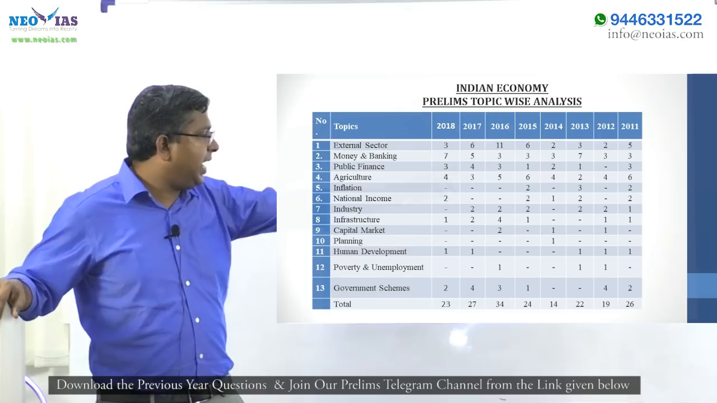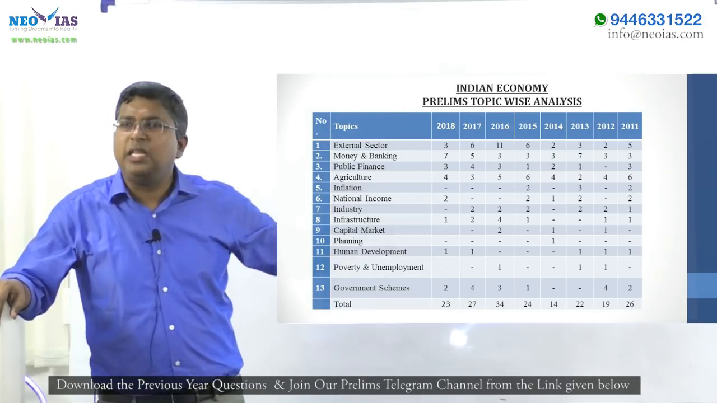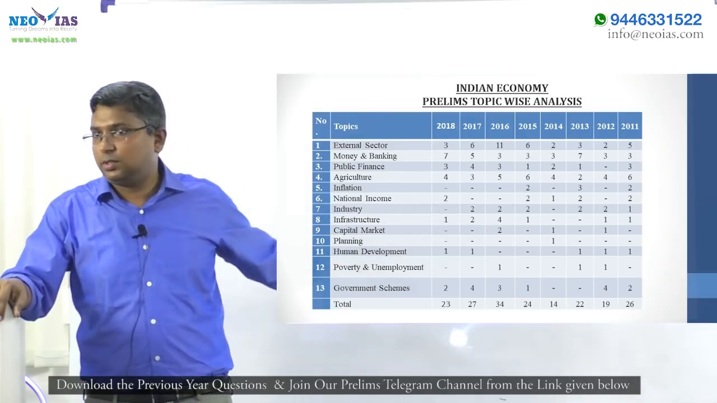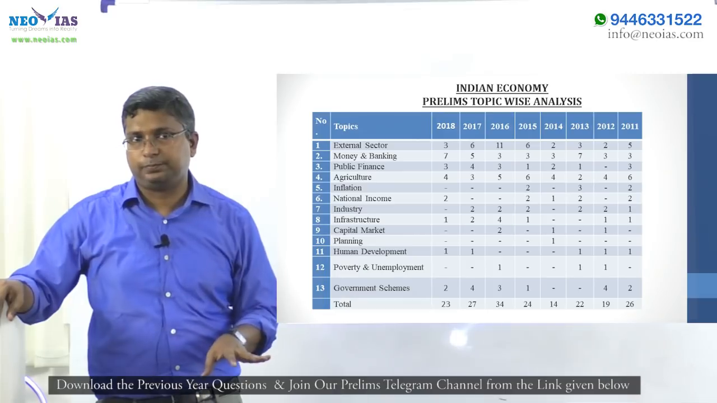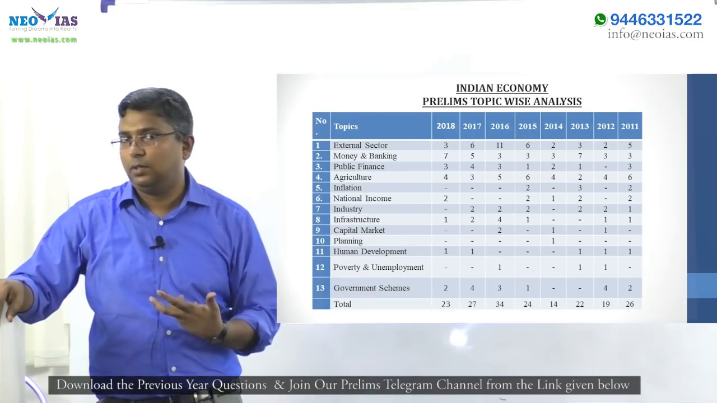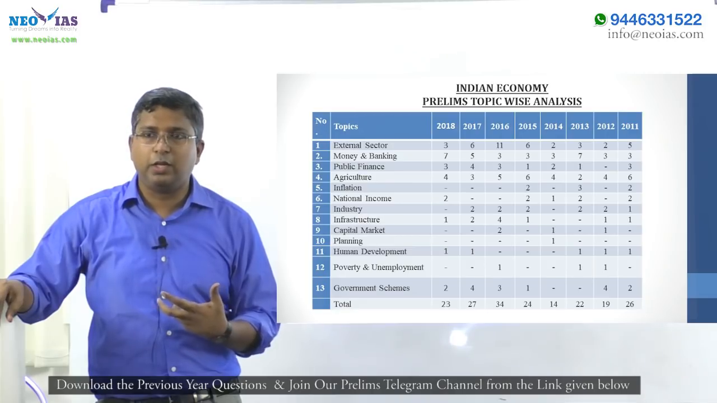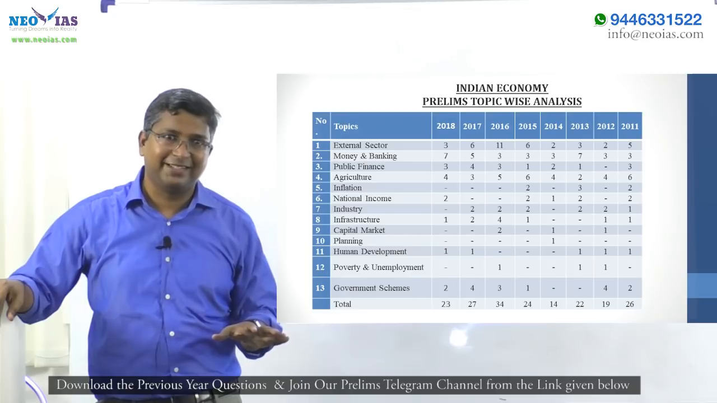So on an average, you will get a minimum of 20 to 22 questions from economy, whatever happens. So you know the relevance of Indian economy for your prelims. Can you skip this subject? That is suicide. You will not qualify prelims.